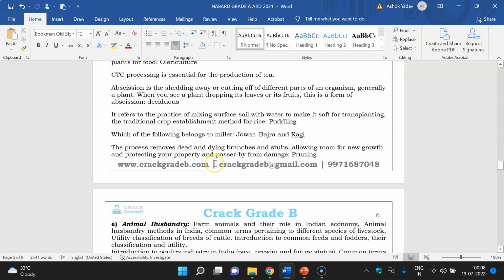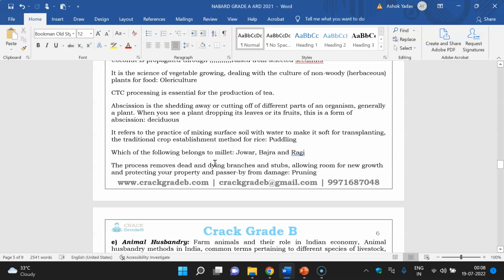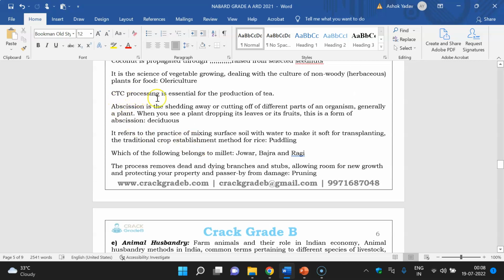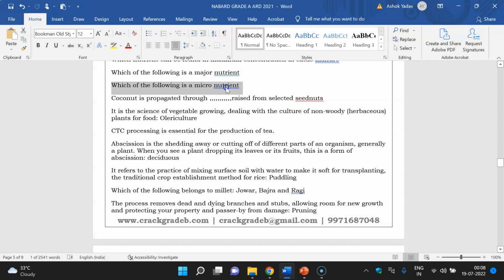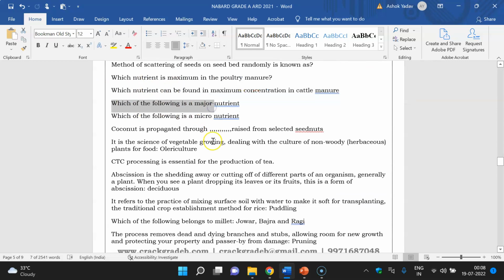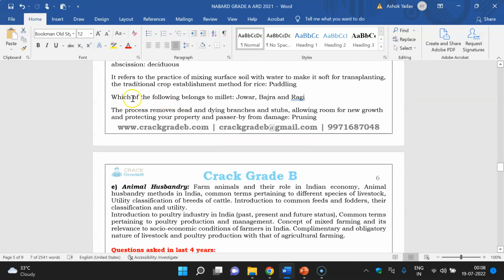This PDF we already shared in our Telegram channel or website. We will share this one again. You can see that CTC processing is essential for all agriculture. Definition: which of the following is a micronutrient, major nutrient, which of the following belong to the millet family.